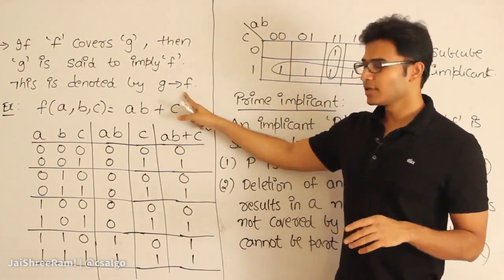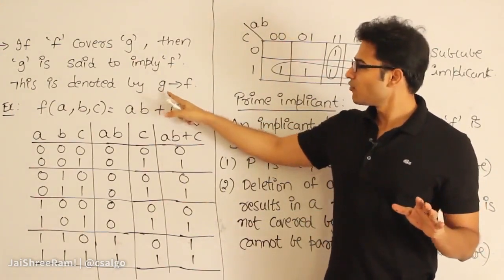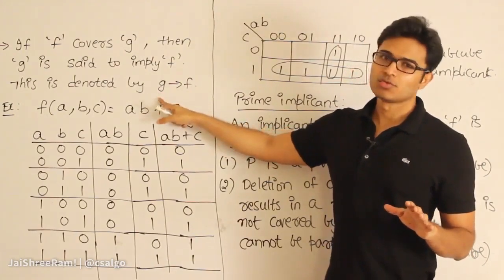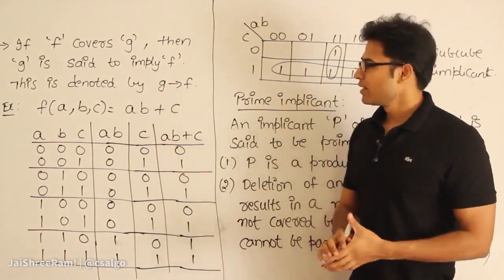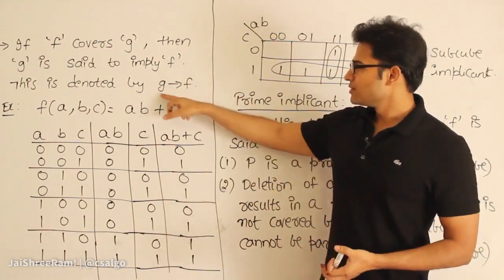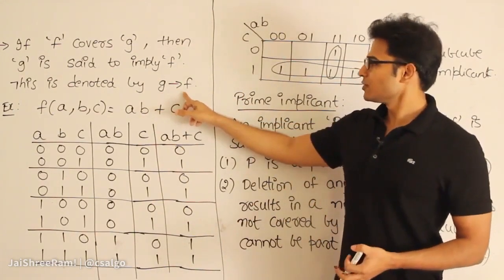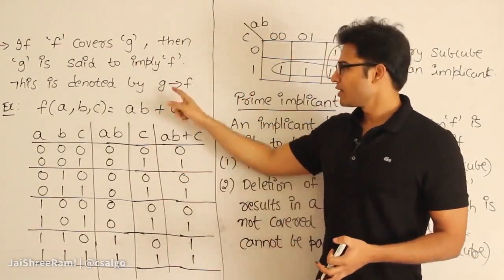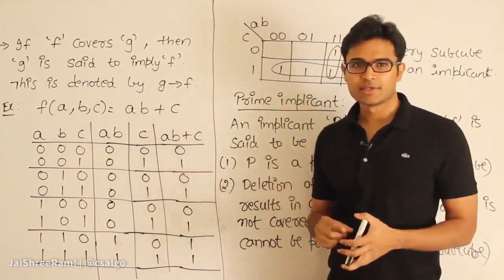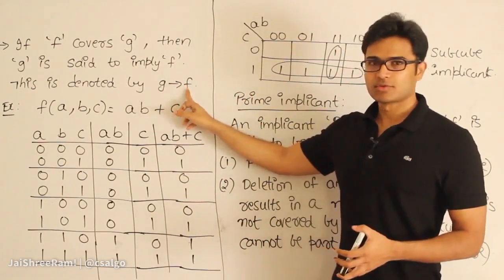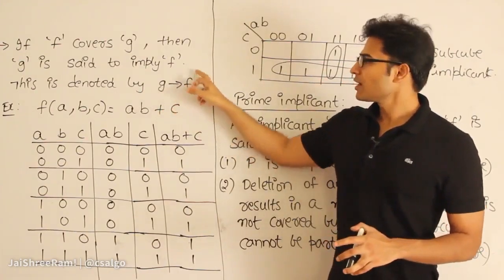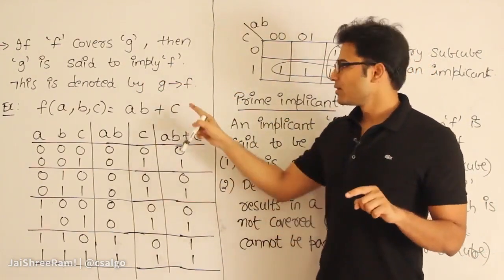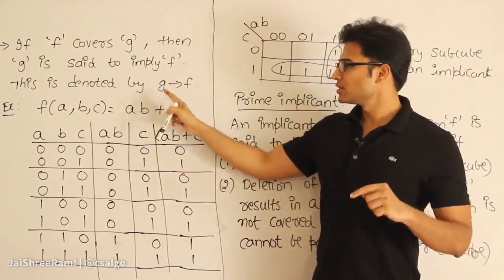So G implies f doesn't mean that f can be derived from G. No, it means that whenever G is true, f is true. Just keep it in mind. Now we can also say it as G is an implicant of f, which means whenever G is true, f is true. So in digital logic or in general logic, whenever I say G implies f, it just means that whenever G is true, f is true. But we cannot derive the entire f from G, which means we don't know the truth values of f. We can only say that the truth value of f must be true whenever G is true.